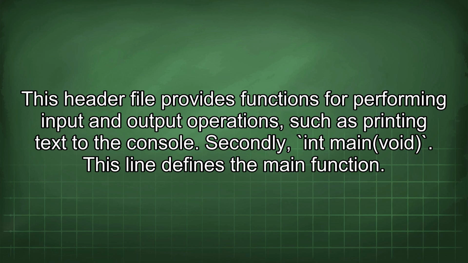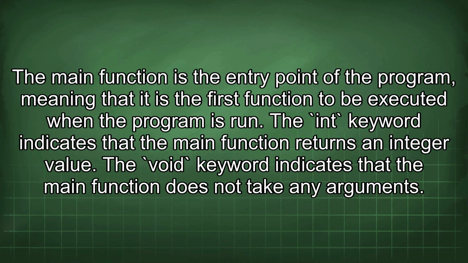Secondly, int main(void). This line defines the main function. The main function is the entry point of the program, meaning that it is the first function to be executed when the program is run. The int keyword indicates that the main function returns an integer value. The void keyword indicates that the main function does not take any arguments.